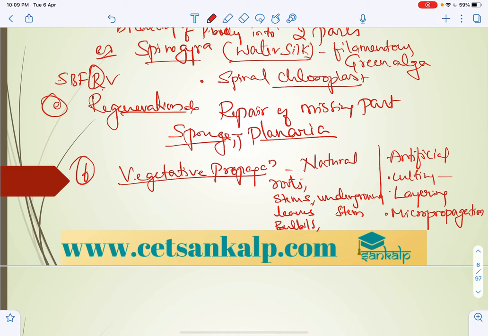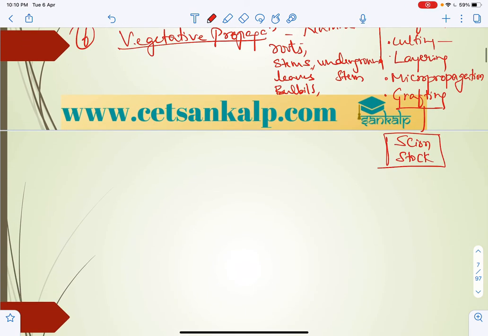In micro propagation, a large number of small plantlets are obtained. And grafting, right? That includes scion and stock. So these are the things you have to keep in mind. Now I will mention that vegetative propagation includes vegetative propagules. These are very important, and the best example is bulbils of agave.